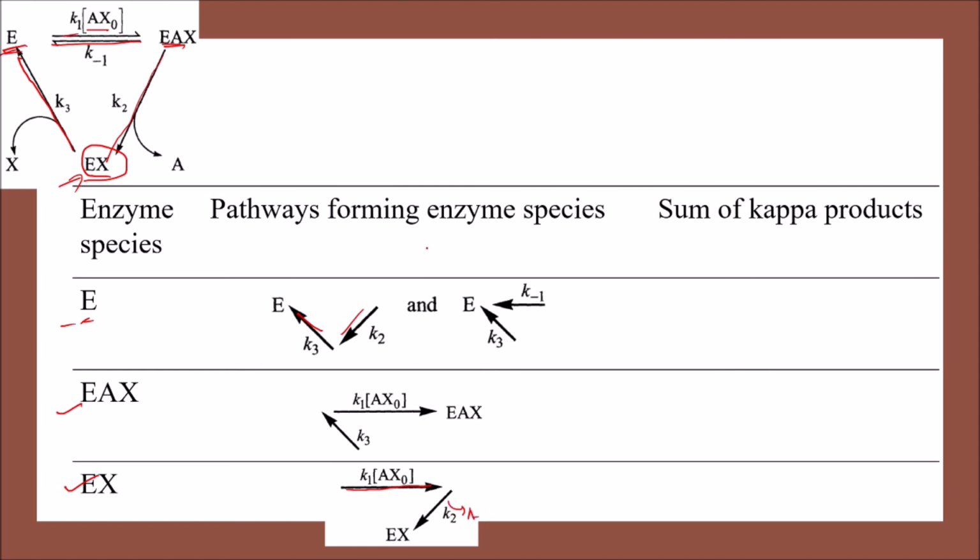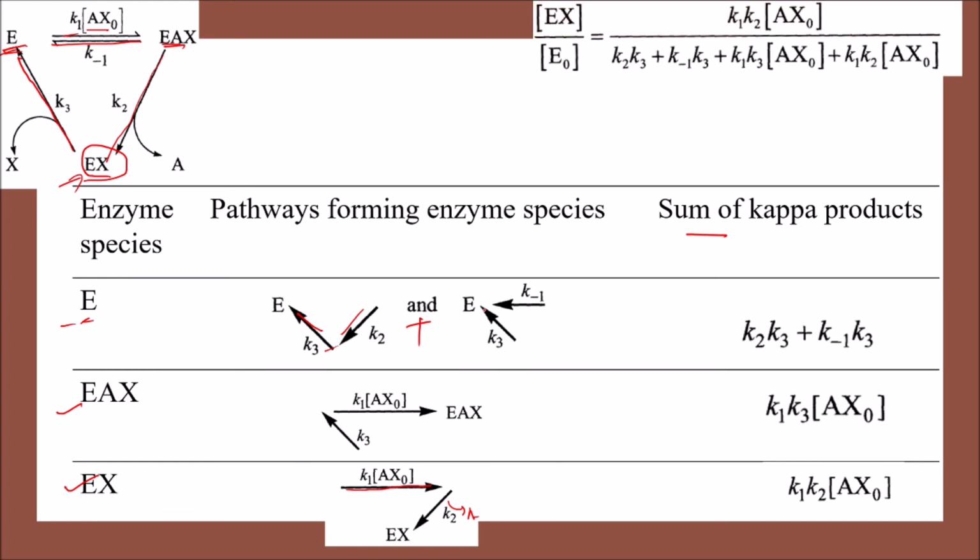So just like the previous one, we will sum up the kappa product. So here the kappa product will be what? K2 into K3 plus K1 K minus 1 into K3. Likewise, for the EX, we will have K1 into K3 into AX naught, and finally for the EX, we will have K1 into K2 into AX naught.